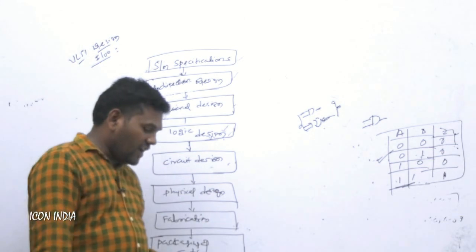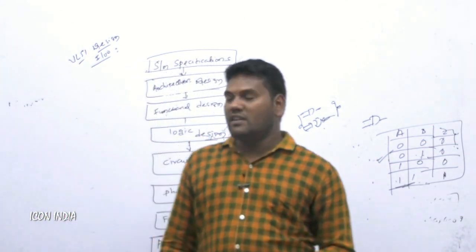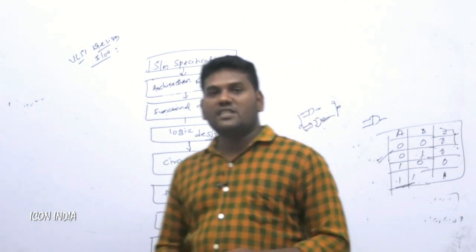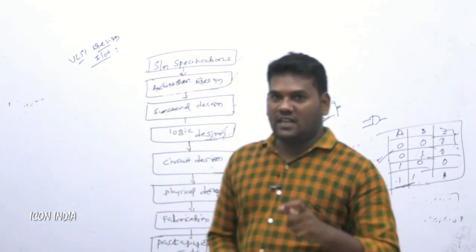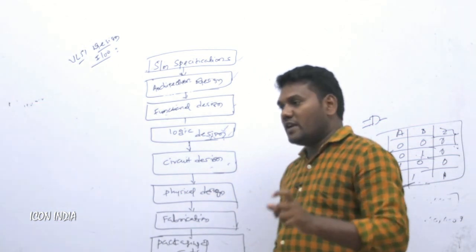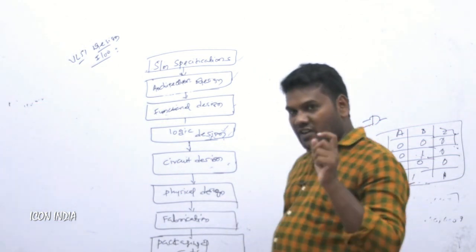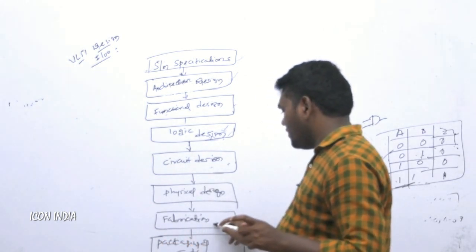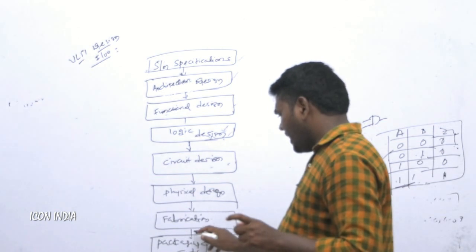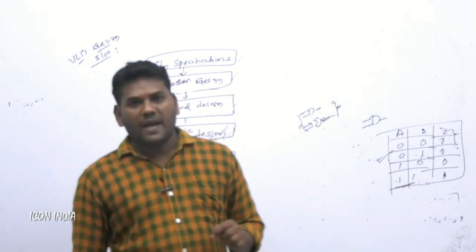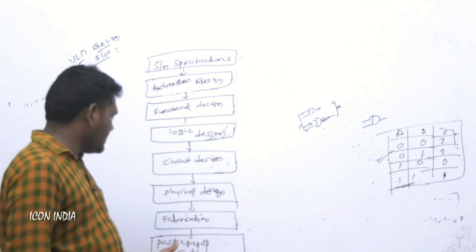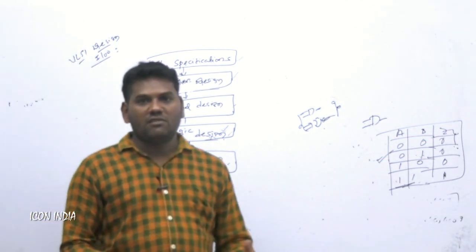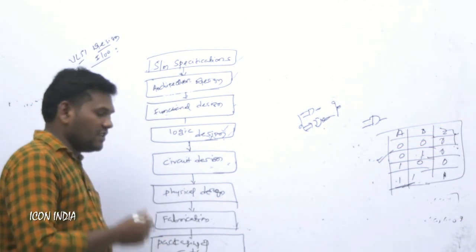And the next concept is fabrication. Fabrication we already discussed in unit 1. In every fabrication we have to consider the wafer, which is one of the components. By using the silicon wafer, we carry out the fabrication process, and then finally we get the packaging and testing. Packaging and testing is simple: whatever device we fabricate will be packaged, and next one is the testing.